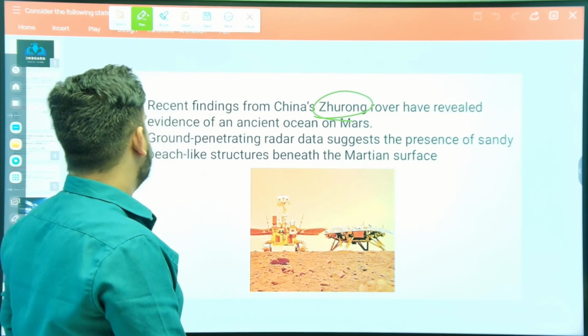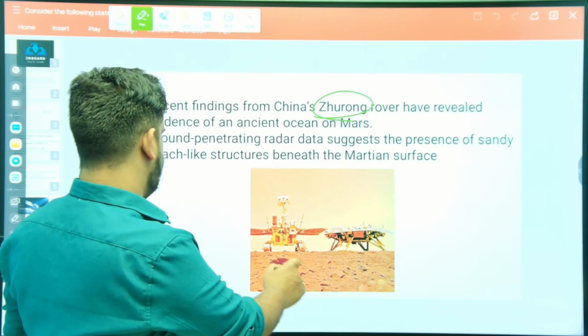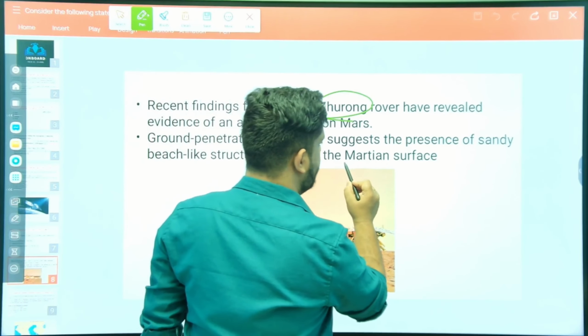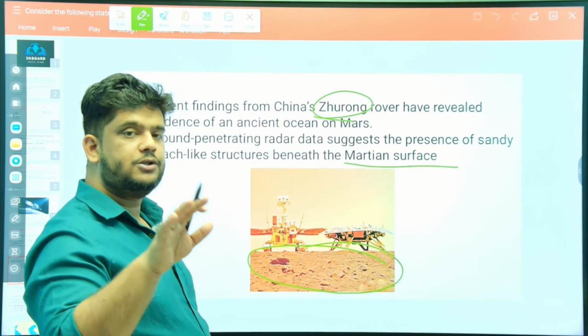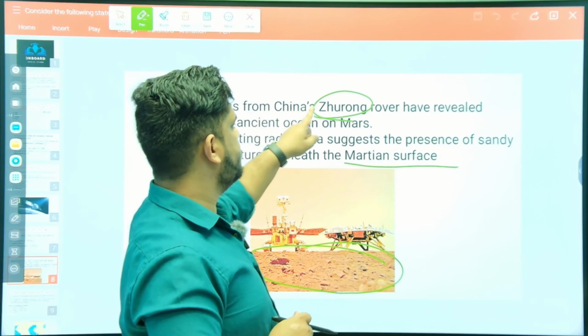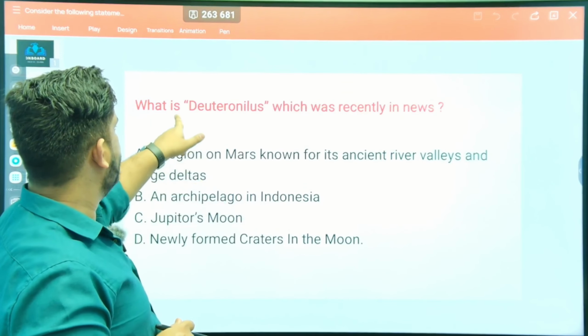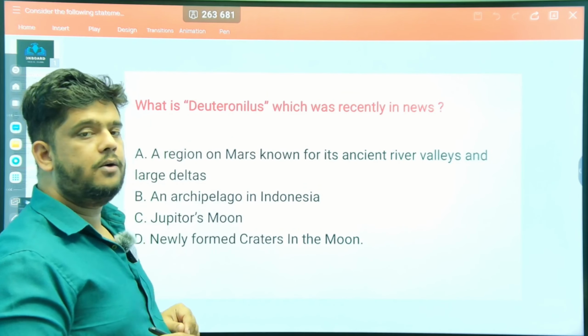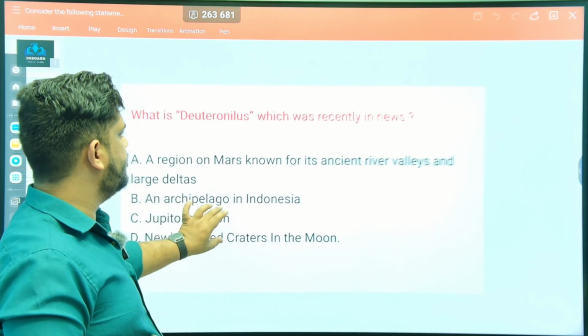Ground penetrating radar data suggests the presence of sandy beach-like structures beneath the Martian surface. So this is Mars. Beneath this, there was a salty water body. That was found by China's Zhurong rover. And this is basically the name which is given, Dutyrolliness.